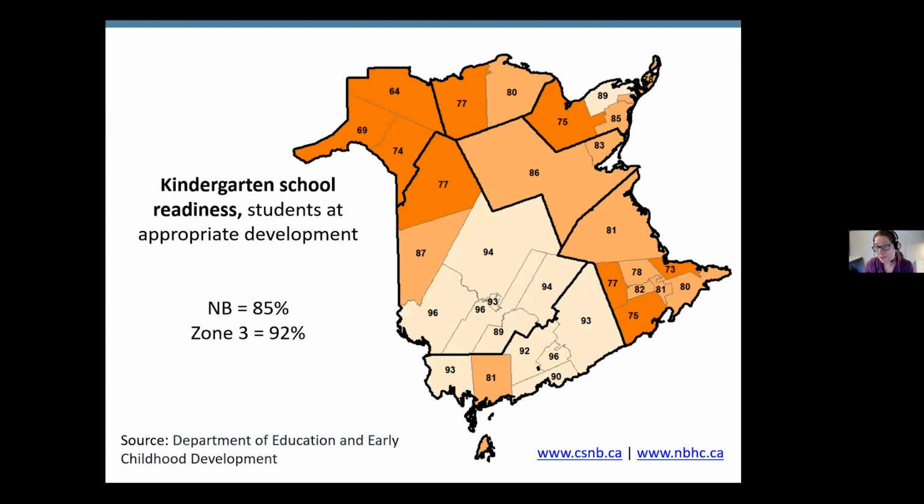The map I chose to show you here is the kindergarten school readiness for students with appropriate development. When you put an interpretation to the map, I try to treat the darker colors as areas of focus, and the lighter colors as areas that are doing a bit better. Here you can see this is a community map compared to a zone map, and within the health zone, there is still strong variability in numbers. If you look at your downtown core in Fredericton, you've got 93% kindergarten school readiness versus the Perth Andover area, which might be a bit lower at 77%.